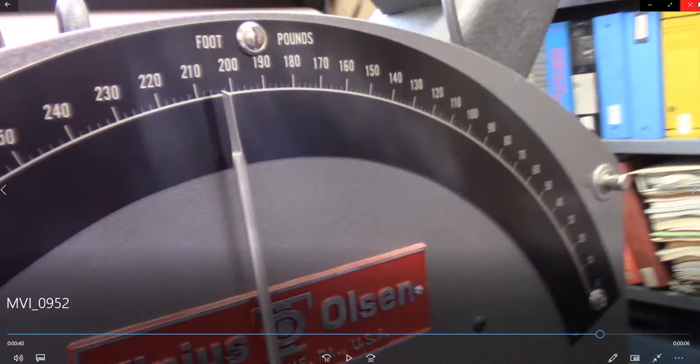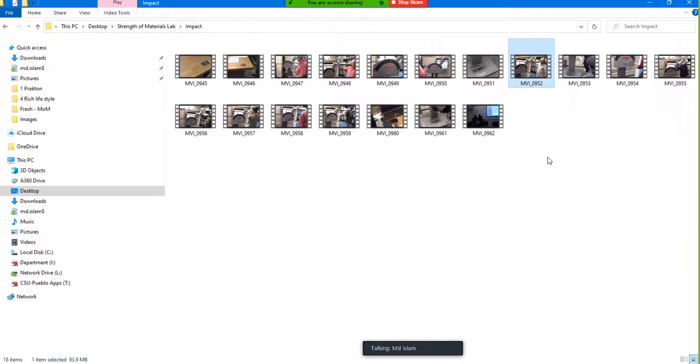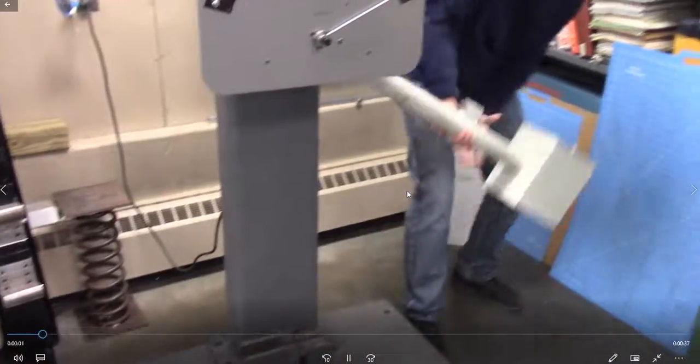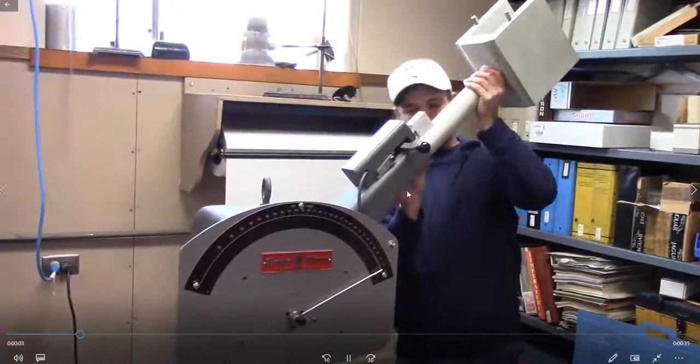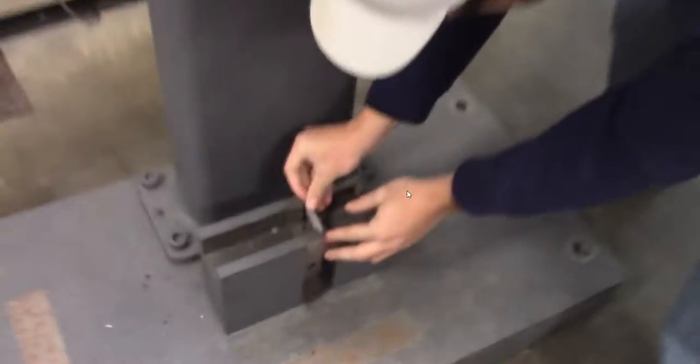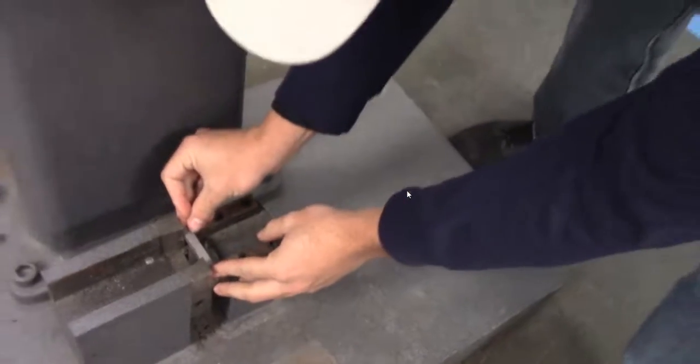Okay, so if I randomly play another test that somebody else is doing, he locks it, and then he is taking a specimen, placing it that way, with the groove on the other side.